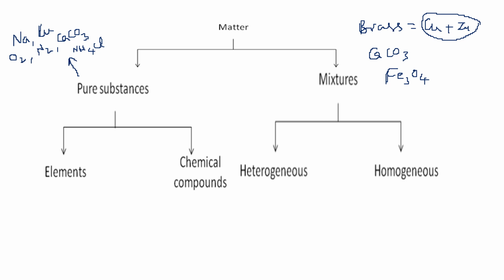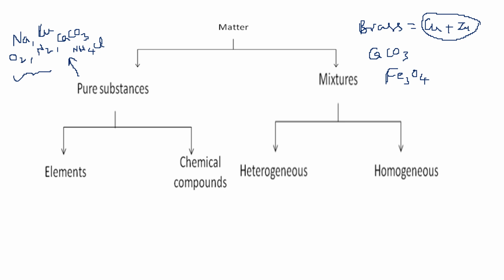Then what about an element? An element means a group of identical atoms. Similarly, from this pure substance only, I am taking examples. Na is an element.